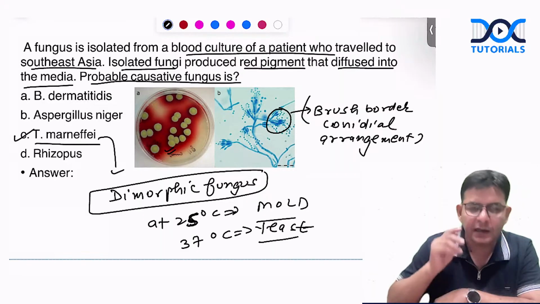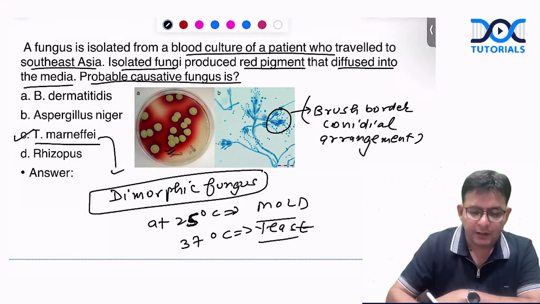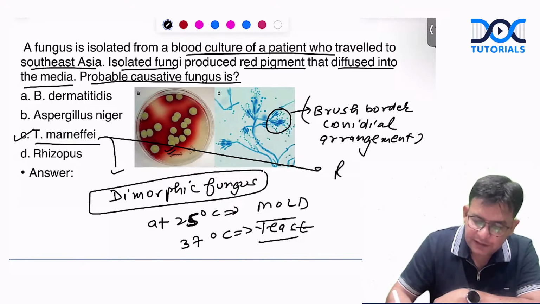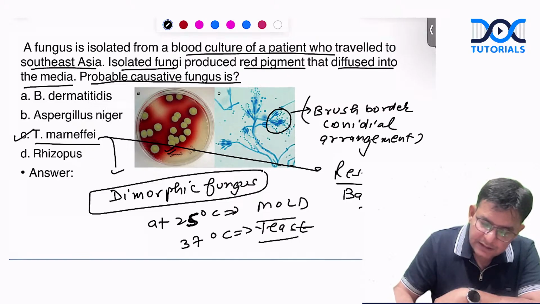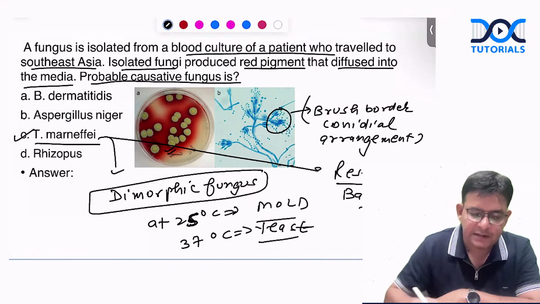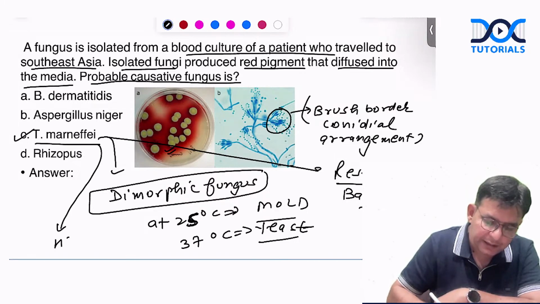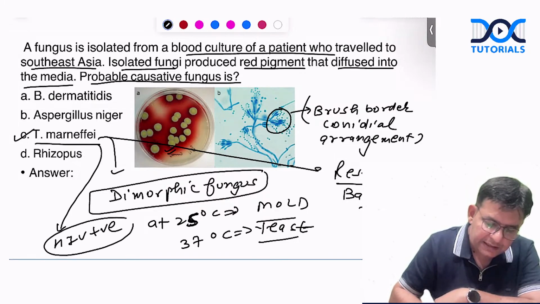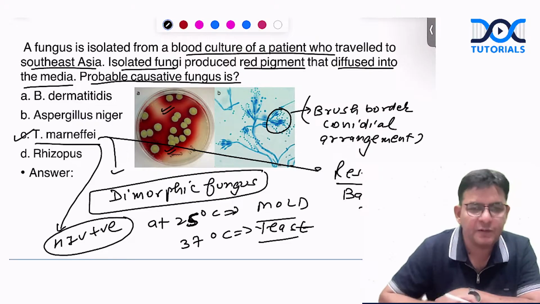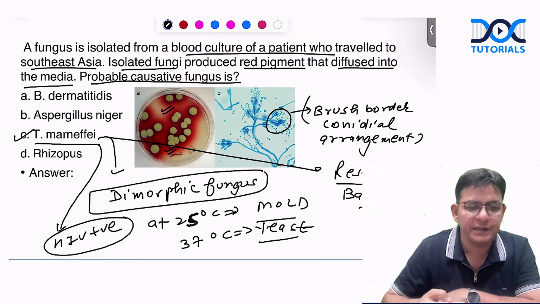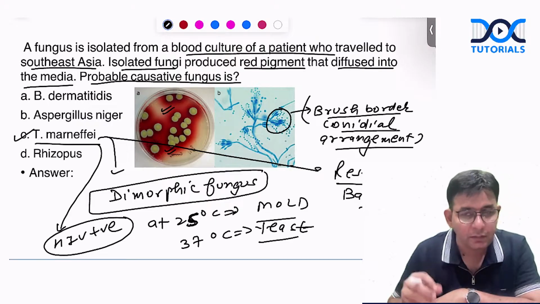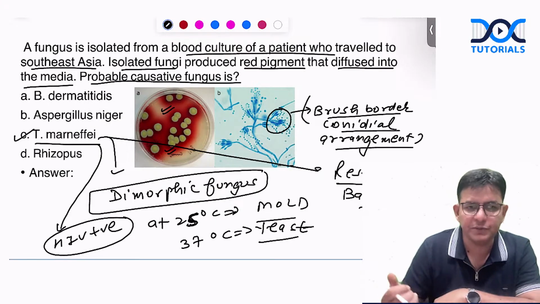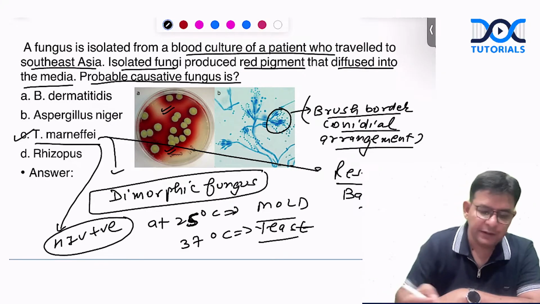What are the reservoirs of Talaromyces marneffei? The reservoirs are bamboo rats. They have already asked in whom this infection happens most: HIV positive patients. It produces a brick red color pigment and has this brush border conidial arrangement.